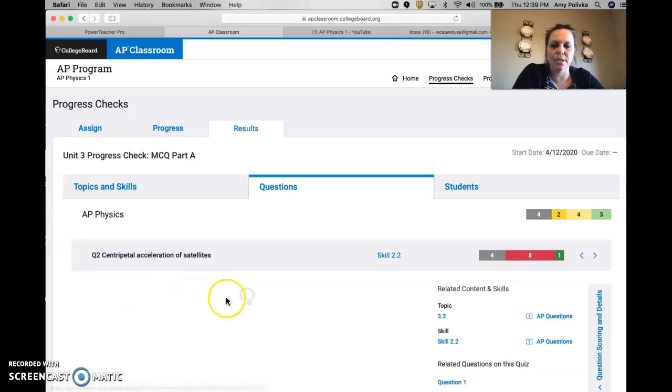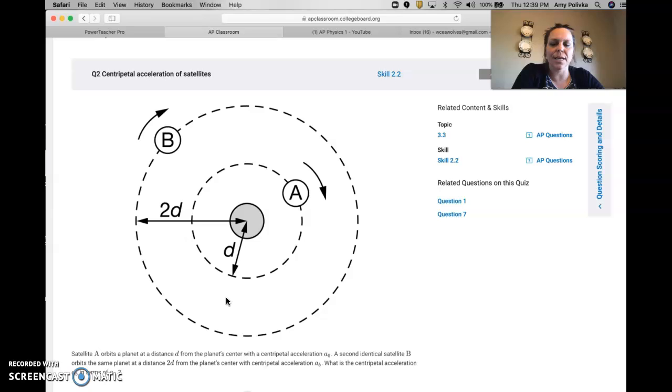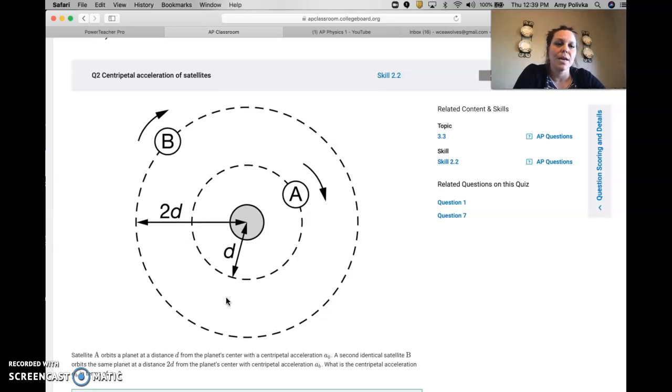So question 2 here deals with satellites in orbit. I want to just point out to you guys that for satellites in orbit, the only force that's holding them in centripetal acceleration is gravity, okay? When we think about putting a marble on the end of a string and whipping it around, tension is the only force that's holding it in that orbit, if we say that other things are negligible. So this is kind of the same type of problem.